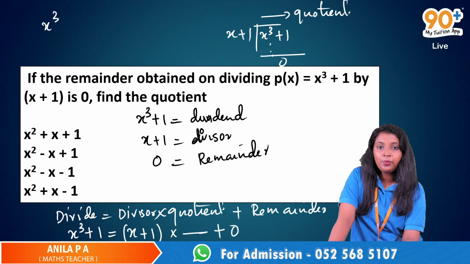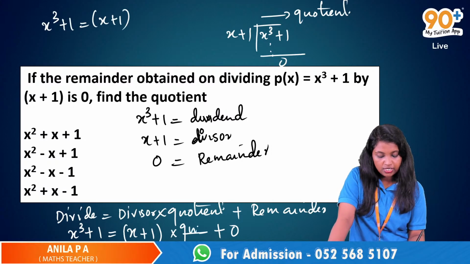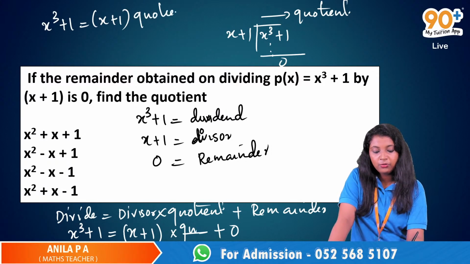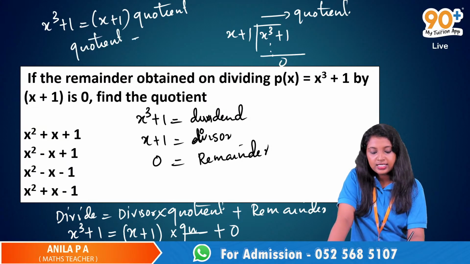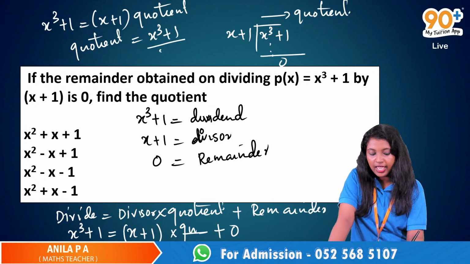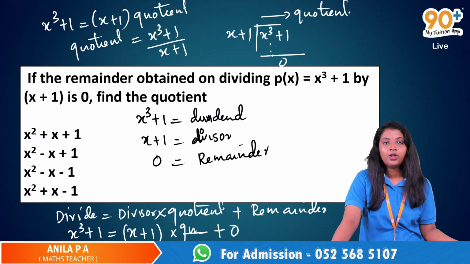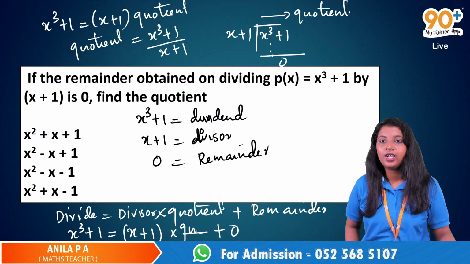So x cube plus 1 is equal to x plus 1 into the quotient. And we have to find the quotient. So quotient will be equal to x cube plus 1 divided by x plus 1. Then we know how to divide.